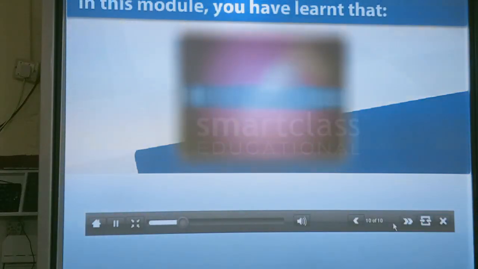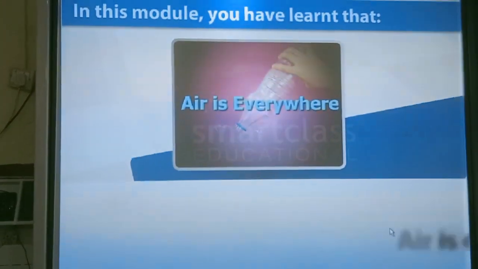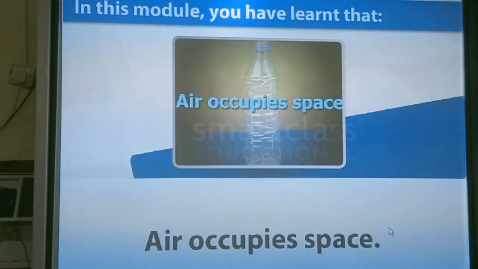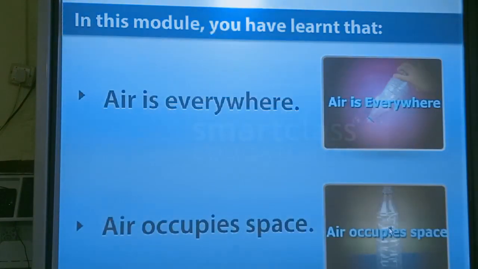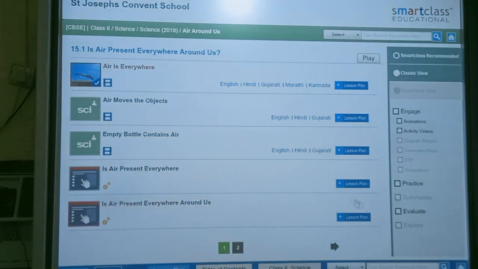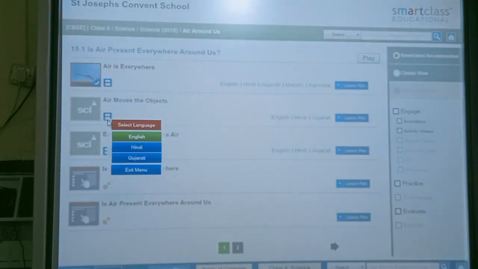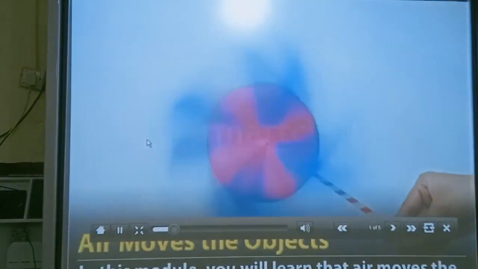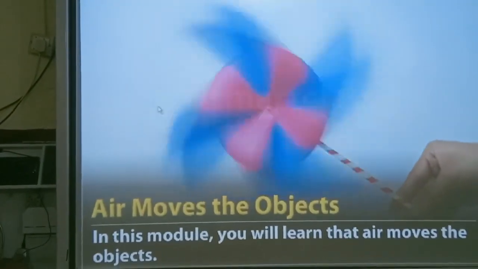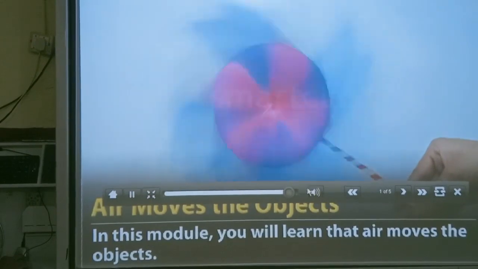In this module, you learnt that air is everywhere. Air occupies space. Air moves the objects. In this module, you will learn that air moves the objects.